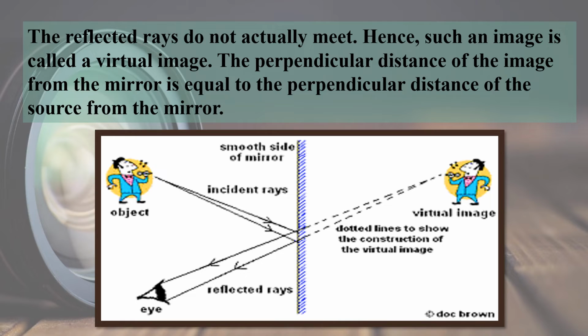The perpendicular distance of the image from the mirror is equal to the perpendicular distance of the source from the mirror. From the place where the light is coming, okay, from that it is perpendicular. It is the perpendicular distance from the source, and it is the perpendicular distance of the image from the mirror is equal. Okay.